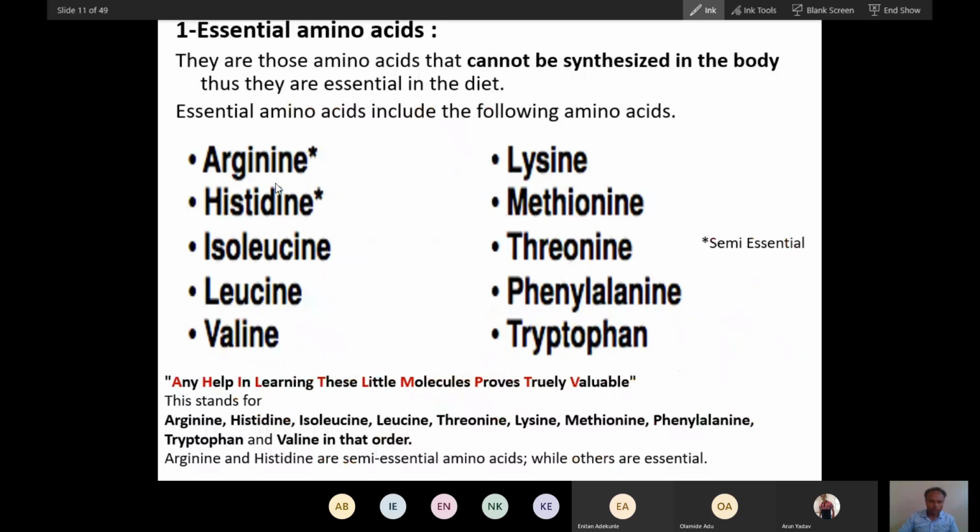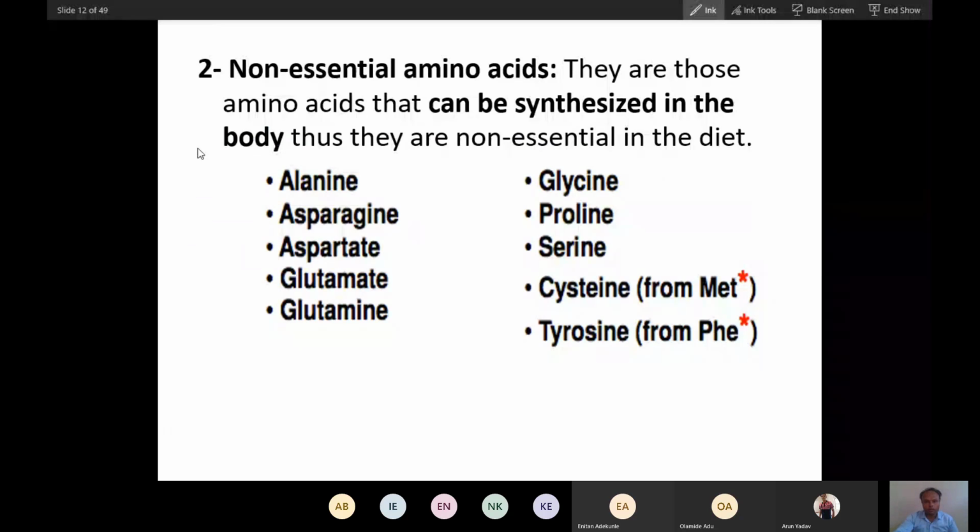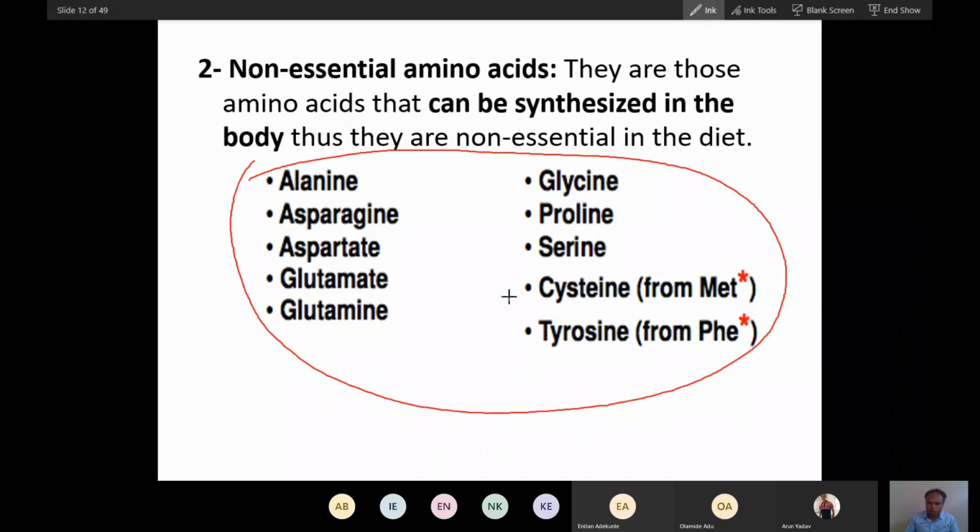We have already done the nutritionally essential amino acids. These 10 nutritionally essential amino acids are very important. If you understand these 10, then the rest 10 will be nutritionally non-essential amino acids. You can see here, cysteine is actually a nutritionally non-essential amino acid. It can be synthesized from methionine.